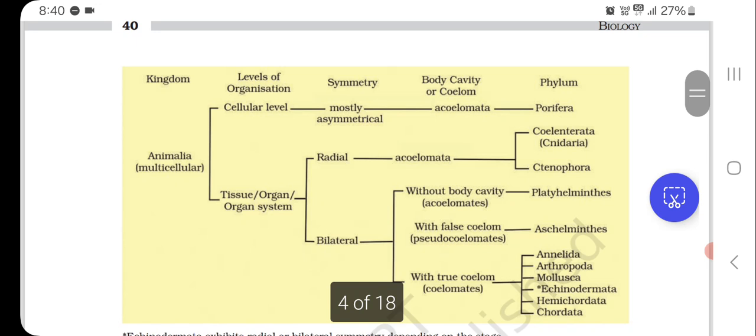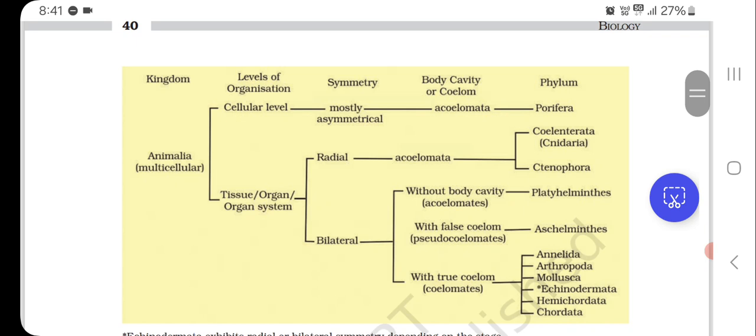First, the kingdom is Animalia, with multicellular levels of organization: cellular level, tissue, or organ system. Symmetry is of three types: mostly asymmetrical, the cellular ones, then radial, then bilateral. Body cavity, coelom: the asymmetrical ones are acoelomates. The phylum is Porifera. The radials are acoelomate: Coelenterata, also known as Cnidaria, and Ctenophora.